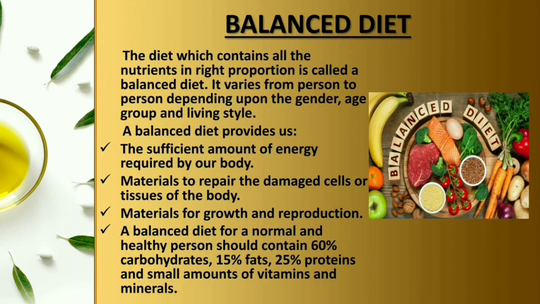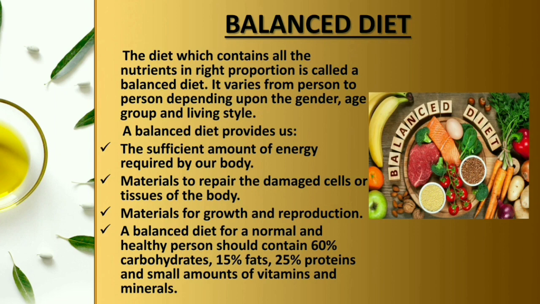Suppose a laborer or a worker, he needs more amount of energy, so he needs more carbohydrates, and a person who is working in office, he needs more amount of proteins. So different persons need different types of nutrients. Now this balanced diet provides us with sufficient amount of energy, because it gives the energy giving nutrients like carbohydrates and fats, materials to repair the damaged cells or tissues of the body, the proteins also, and materials for growth and reproduction, again proteins.